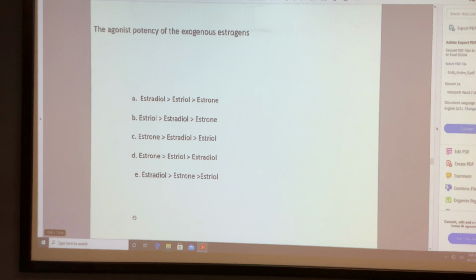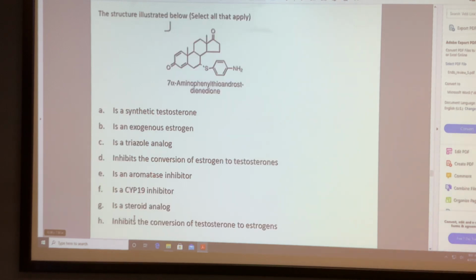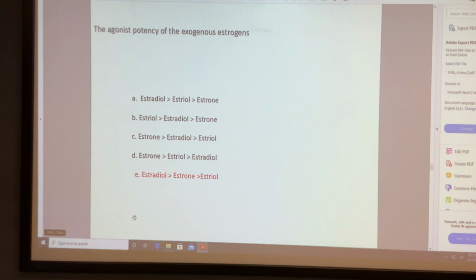Estradiol, estrone, and estradiol. E. Estradiol is more active than estrone, because this 2-hydroxyl group is important for activity. Estrone has one hydroxyl and one ketone, so you don't get the hydrogen bonding interaction.